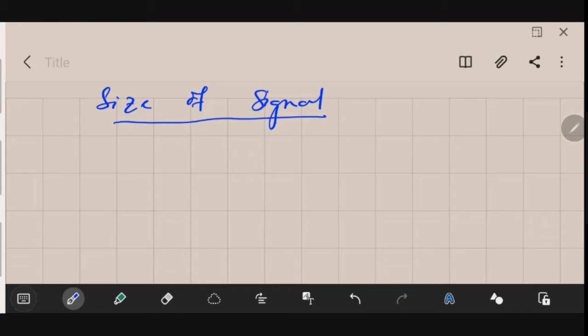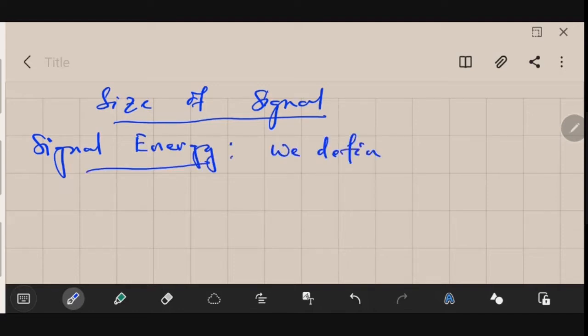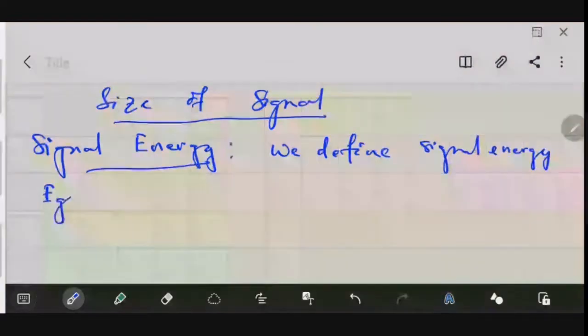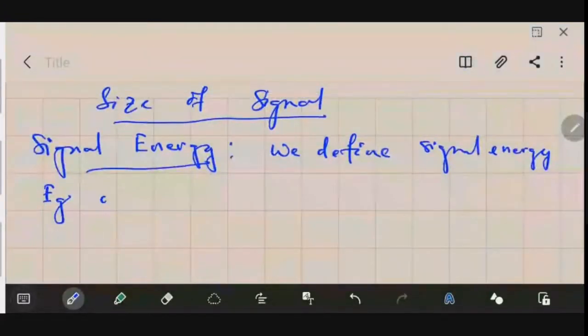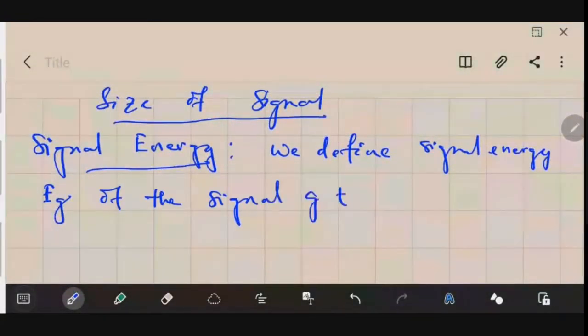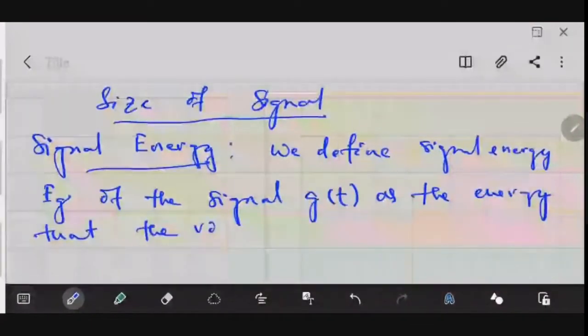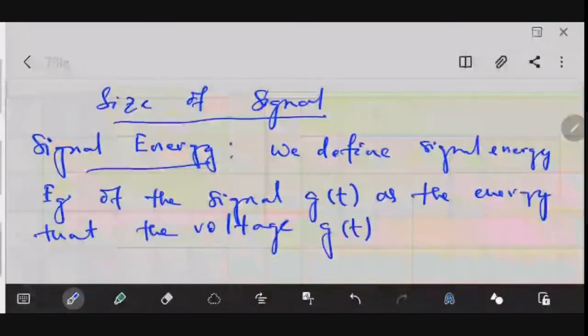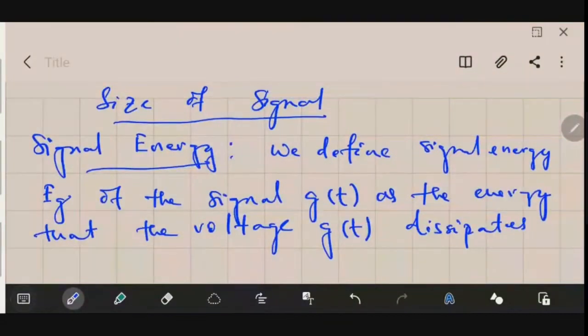The first parameter is your signal energy. You could note it down. Signal energy. We define signal energy, denoted as E subscript g of the signal g(t), as the energy that the voltage, that is your g(t), dissipates on the resistor.